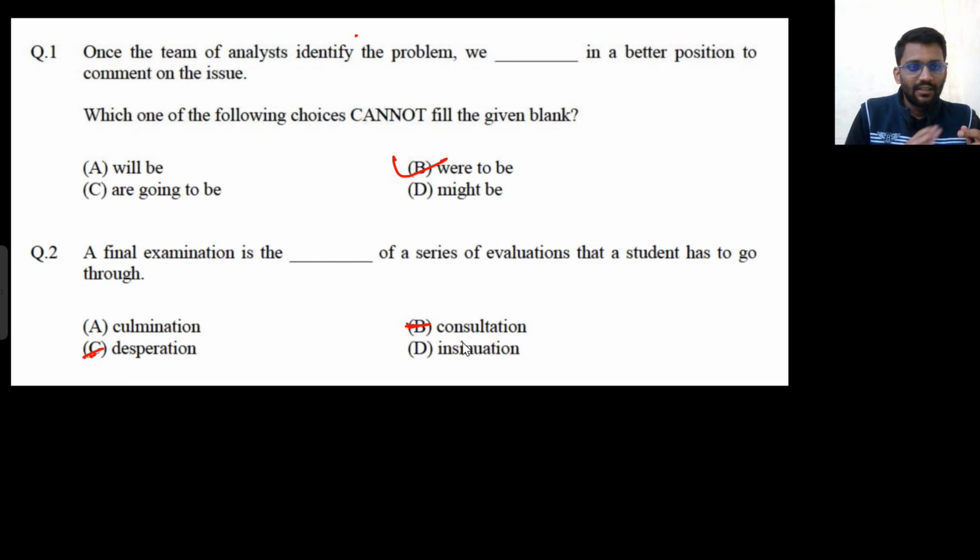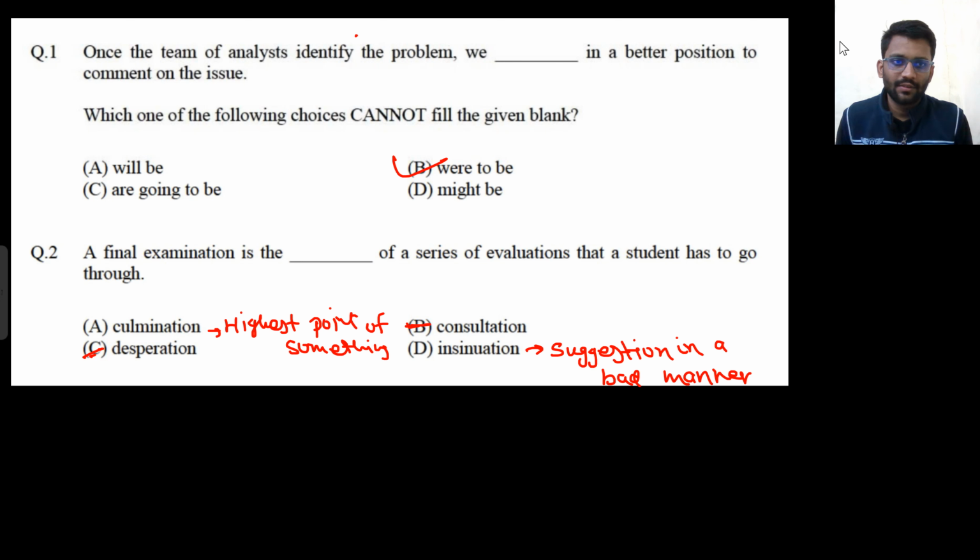And if I was in the middle of the examination, like around 500, 600 rank, I would never take a guess. I would drop this question. So let's see the meaning. What is the meaning of this culmination and insinuation? Okay, so these are the meanings. Culmination means highest point of something, and insinuation means suggesting something in a bad manner.